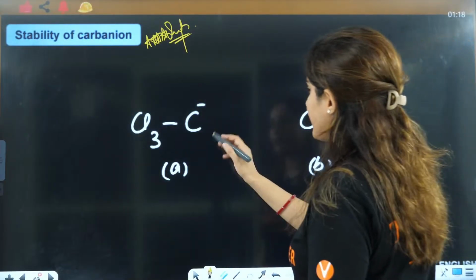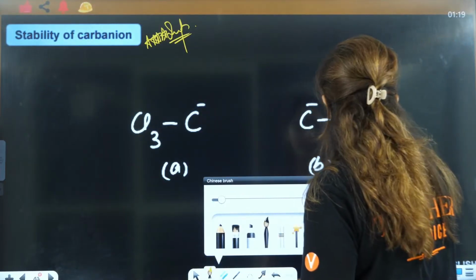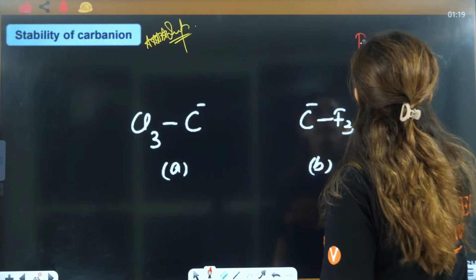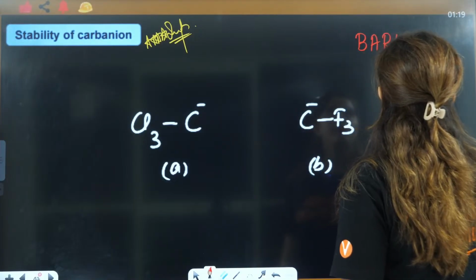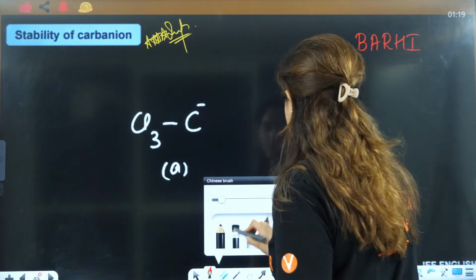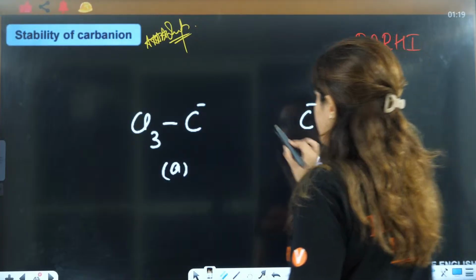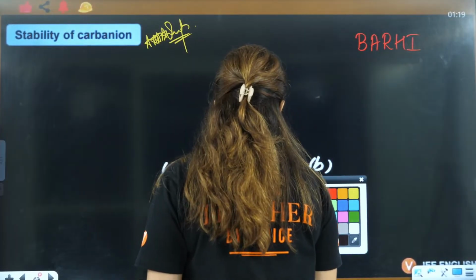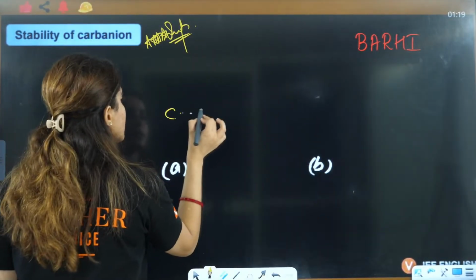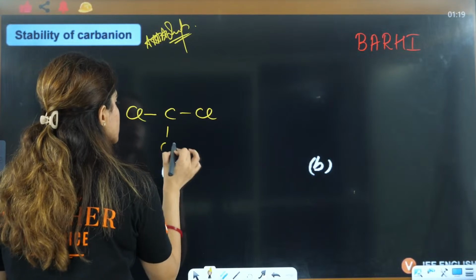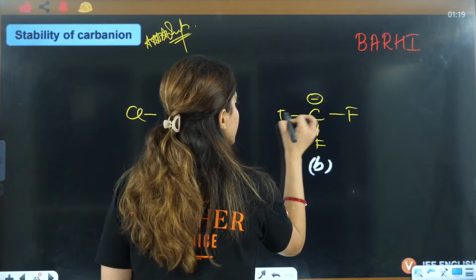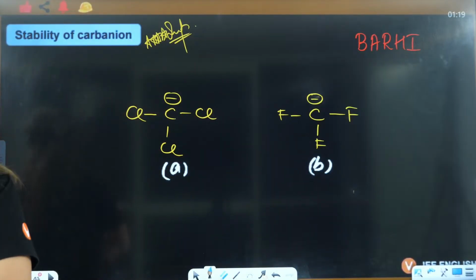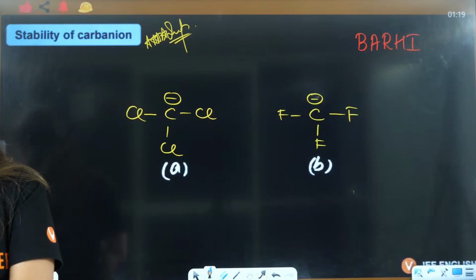So now tell me about this one. If you see this here, write BARHI. I'll just draw it like this: CCl, Cl, Cl negative. Now see this here. Okay. Now see this here. Right, everybody? Now see this here.